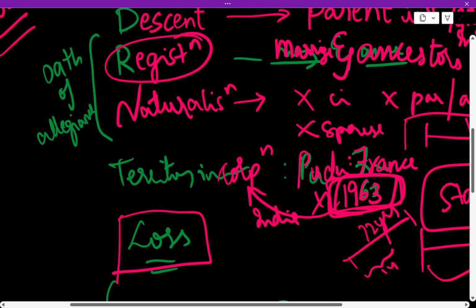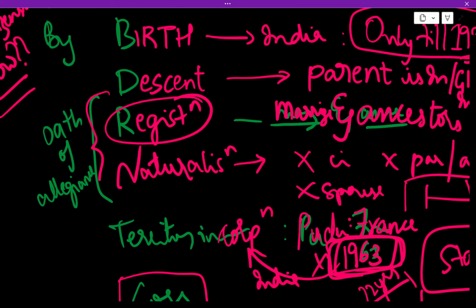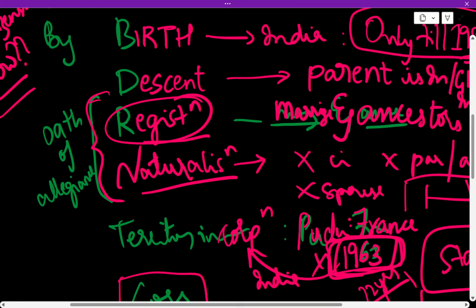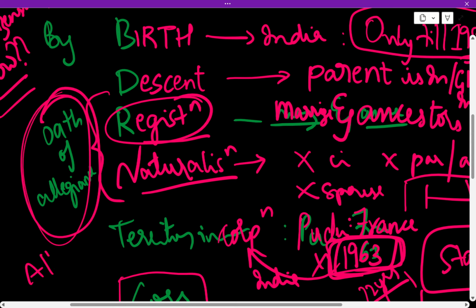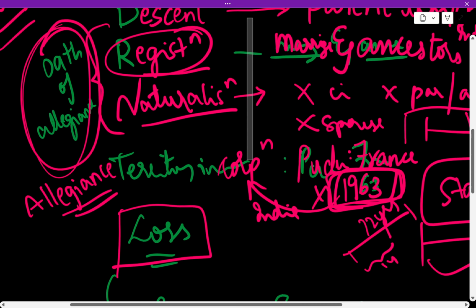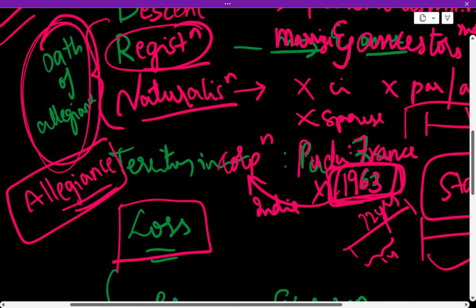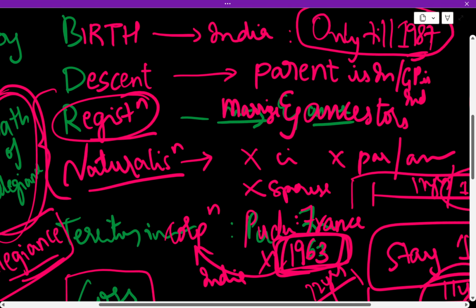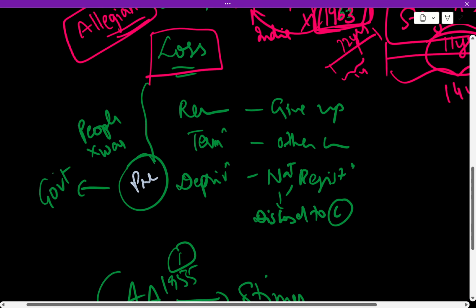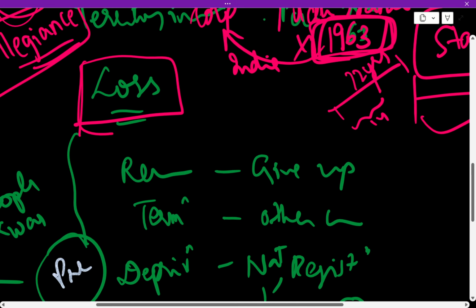Plus, I forgot to say this. For registration and naturalization, you need an oath of allegiance. I don't know how to pronounce it, but this oath of allegiance. Okay, so you need this oath. You basically take that oath before you become a citizen of India. Okay, next, how do you lose your citizenship?